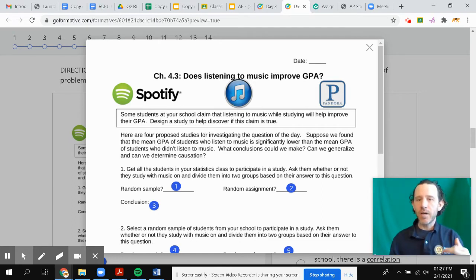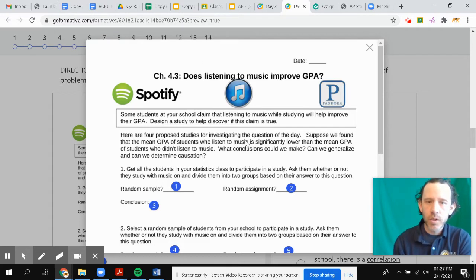There's a result that came out that the students that listened to music had a much lower GPA than the students that did not listen to music. Okay. Whether that's true or not, right? That's beyond the point. We're going with this as our example. So pay attention to that factor when we talk about that.